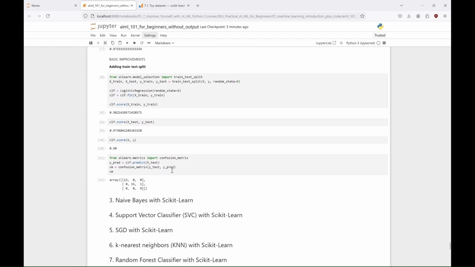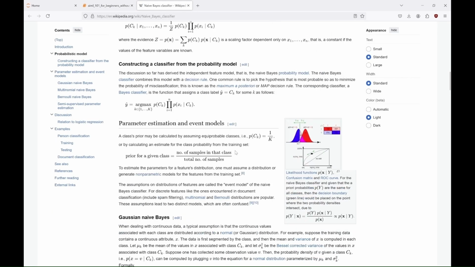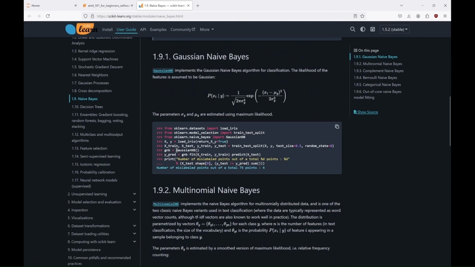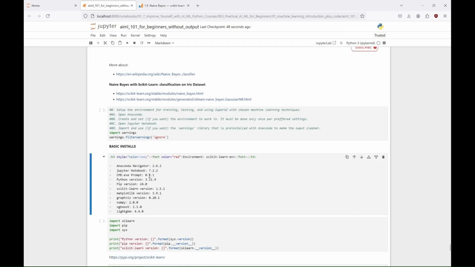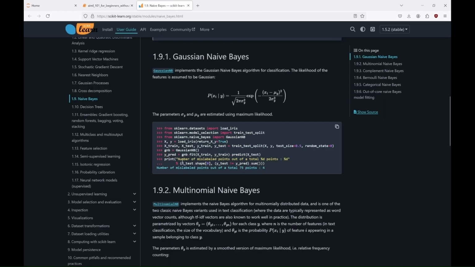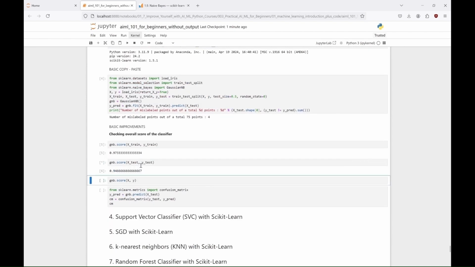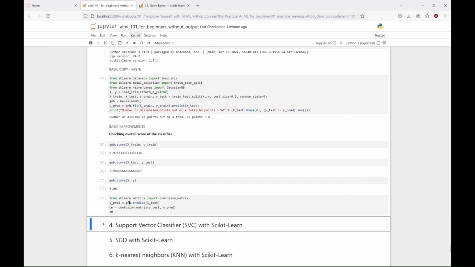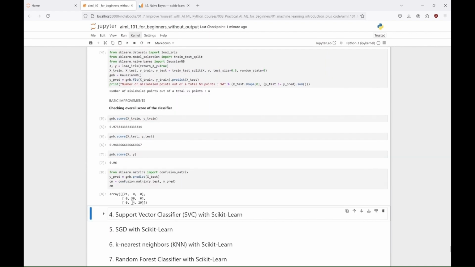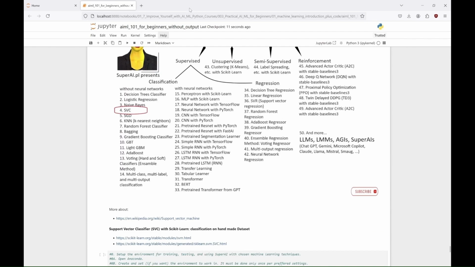That's where we've ended the first part of this tutorial. So now, let's go further. The naive Bayes algorithm operates on the assumption that all features are independent of each other. Despite this simplification, it often proves to be highly effective in practice. We apply it here to our Iris dataset. By adding a train test split, we can enhance our model and then evaluate its performance using a confusion matrix. It's worth noting that naive Bayes is particularly useful in scenarios with high-dimensional input spaces, such as text classification and natural language processing, NLP.